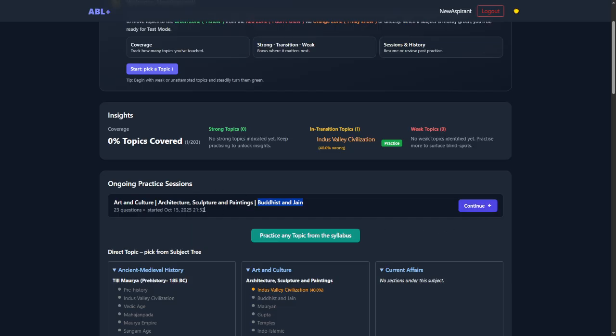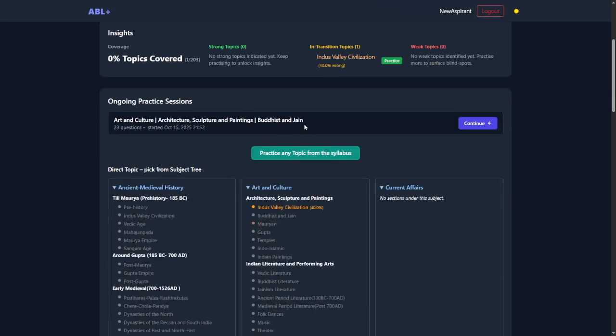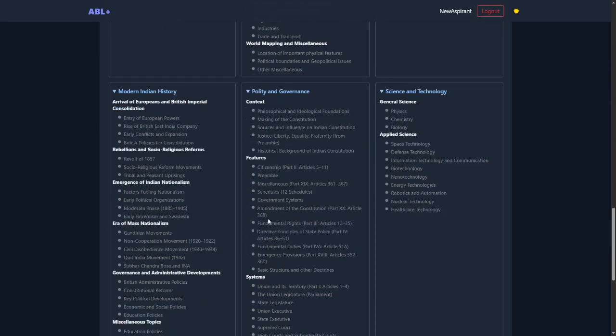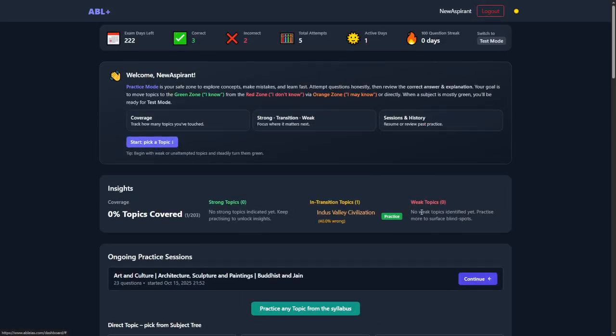At most you can have 2 pending sessions. The system won't let you create more than 2. So you can always keep in check, so you are not just opening sessions and leaving them apart. And this is the help section. For example, it will come up till 50 attempts, and then it will vanish, and you will start seeing from here. So your goal is to light this whole syllabus map, we call it the knowledge map, as green from these colors. So we are working on this more to get it better.